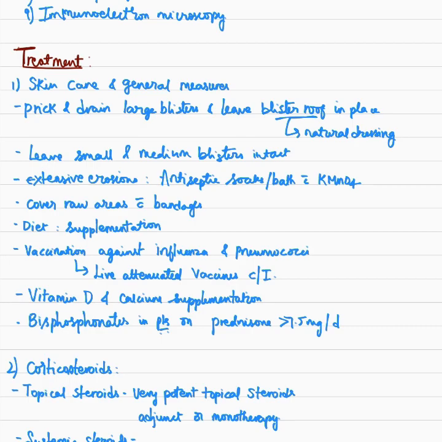In case of extensive erosions, antiseptic soaks and baths with potassium permanganate can be done to avoid any superadded bacterial infection. Covering the raw areas of the erosions with bandages is necessary to avoid any infection. Diet supplementation is necessary in malnourished patients, and vaccination against influenza and pneumococci is necessary to avoid any seasonal infections. However, avoid live attenuated vaccines. Vitamin D and calcium supplementation, bisphosphonates in patients on prednisone more than 7.5 mg per day are necessary because there is a chance for hypocalcemia in patients on steroids.